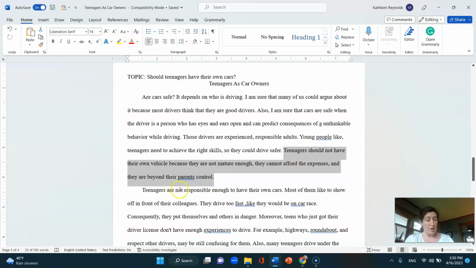Maturity, the cost, and then parents' control are all different points. Okay? This thesis and this introduction do not have a counter argument. They are not really mentioning the other side at all, and that's okay. However, if you'd like to put a counter argument in the introduction, you would be mentioning the other side and briefly explaining why it's wrong.